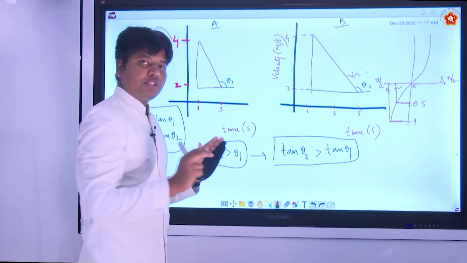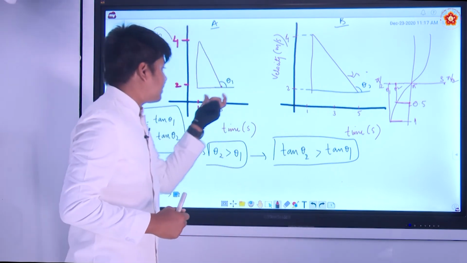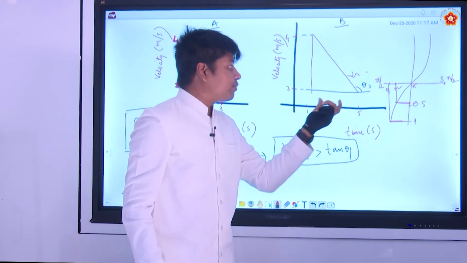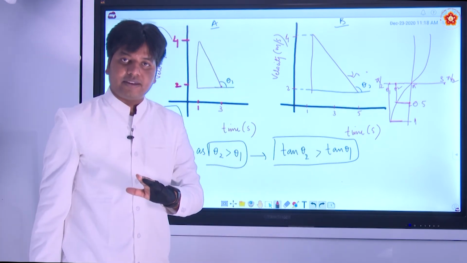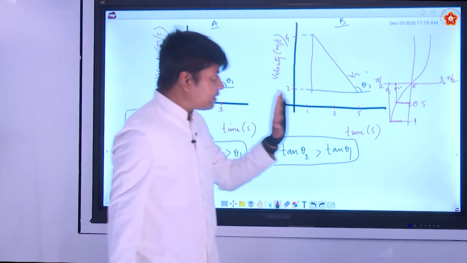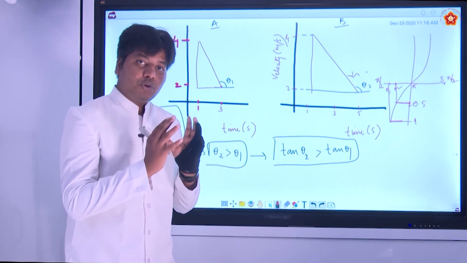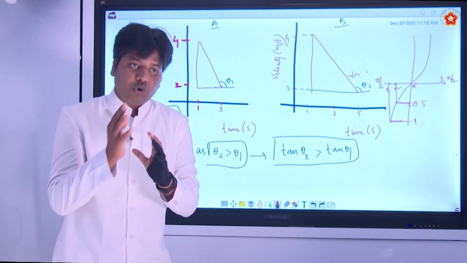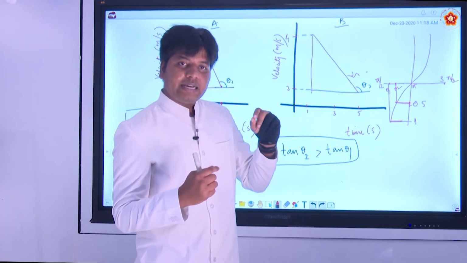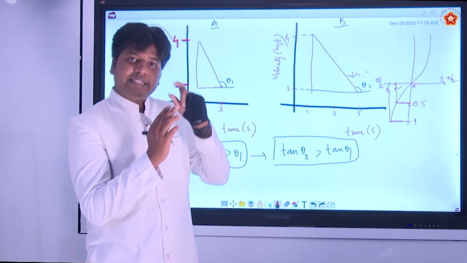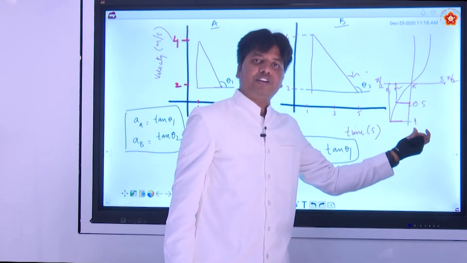The 2 tan thetas will give you the values of 2 accelerations, but here the tan theta value is more than this. That means logically the acceleration should be more here if you take the slope of tan theta, right. But when you see the graph, it gives you the negative values. Here the slope will give you the overall magnitude. But in physics, we will take the minus sign apart. That gives you the direction. Minus and plus sign gives you the direction. The remaining part gives you the magnitude.